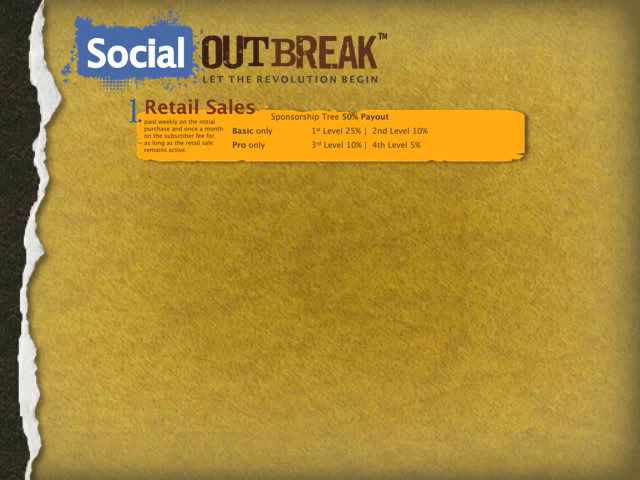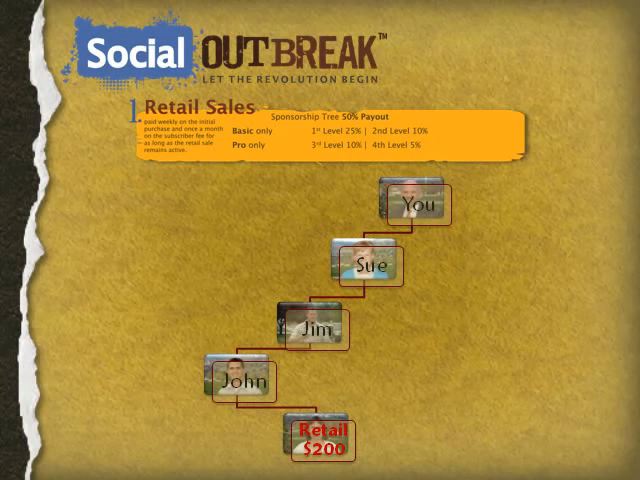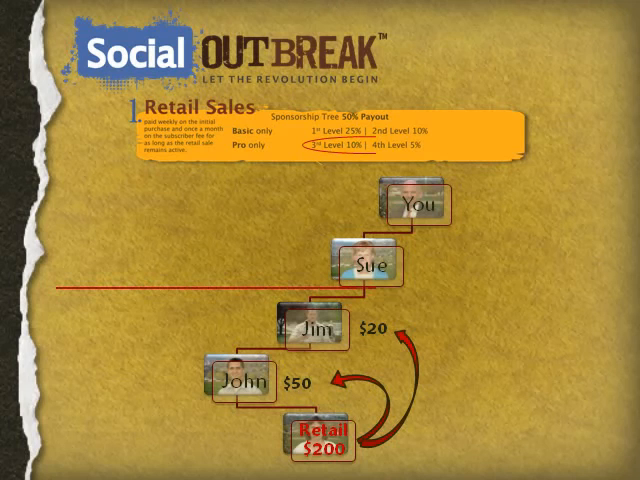Well, that was simple enough, but what about levels 3 and 4 of this commission? How does that work? Well, here you are again. You recruit Sue, Sue recruits Jim, Jim recruits John, and John finds a customer that comes in on the $200 level. Like before, John will earn a 25% commission of $50, and his sponsor Jim, $20 commission, 10%. What about levels 3 and 4?